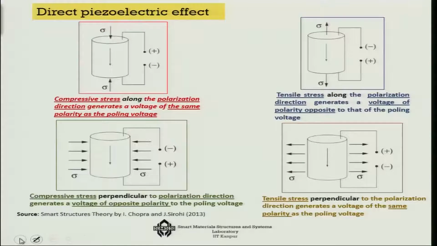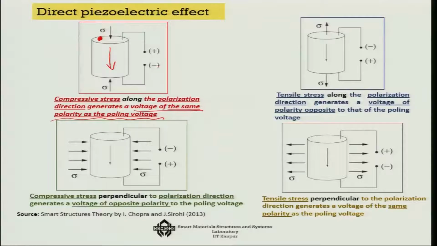Now there are various ways in which we can define this piezoelectric effect in the direct effect and the reverse effect. What is positive, what is negative? One of the conventions is like this, that suppose this is my direction of polarization, that means I have a black spot here, and then if I apply compressive stress along this polarization direction, then it will generate a voltage of the same polarity as the poling voltage.